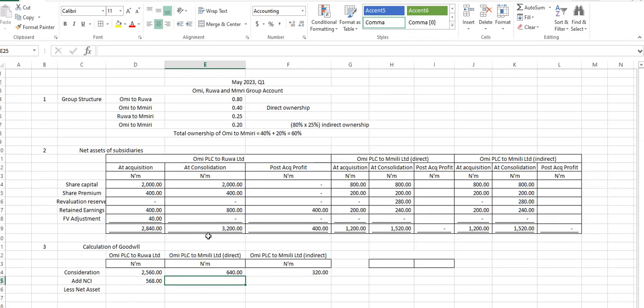Direct ownership is 40%. The indirect will be 60%. Do we understand, please? Yes, sir. That's 720. And the last one is what?